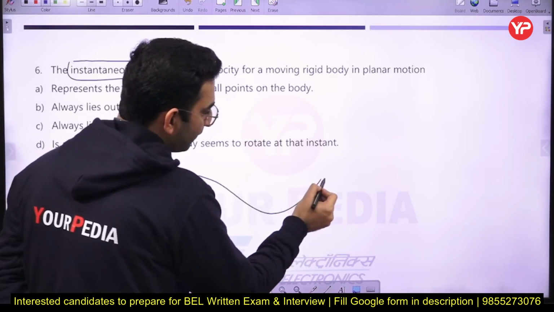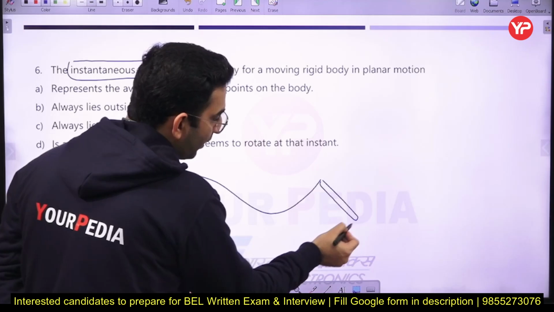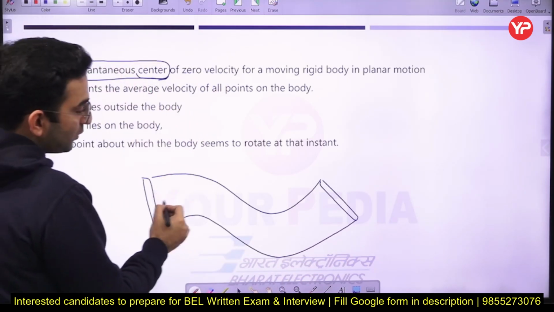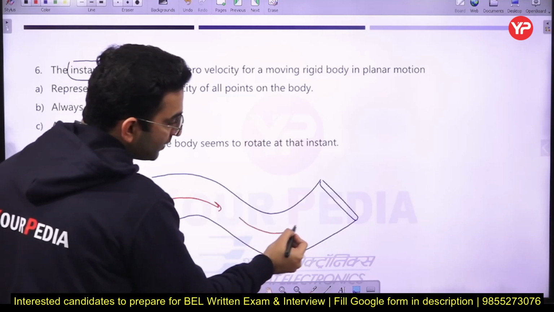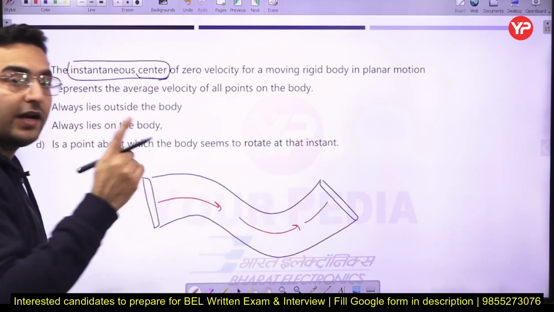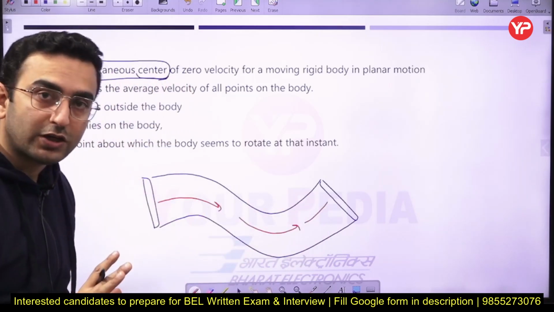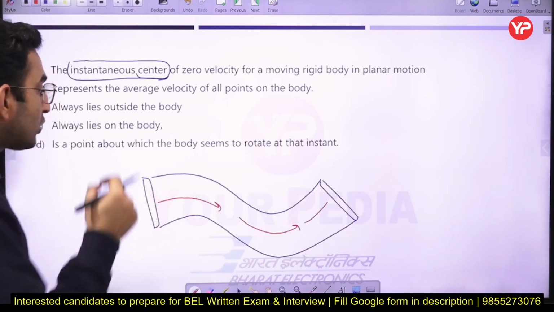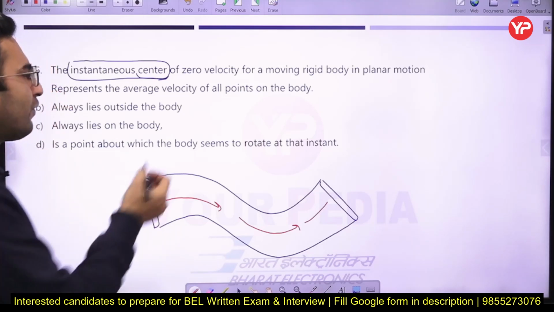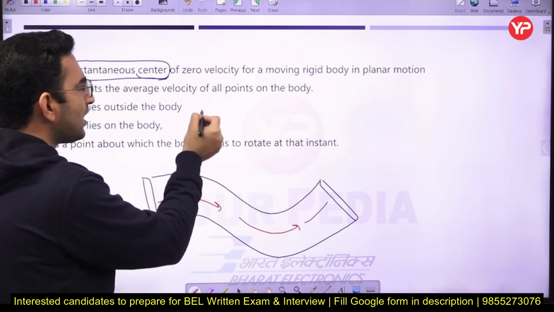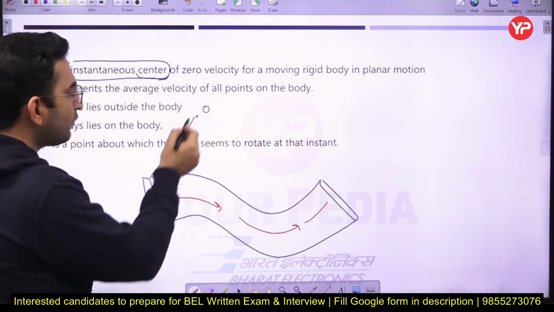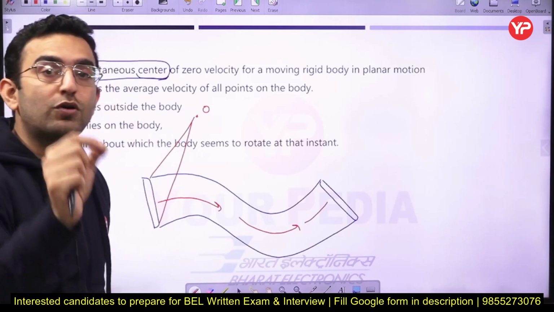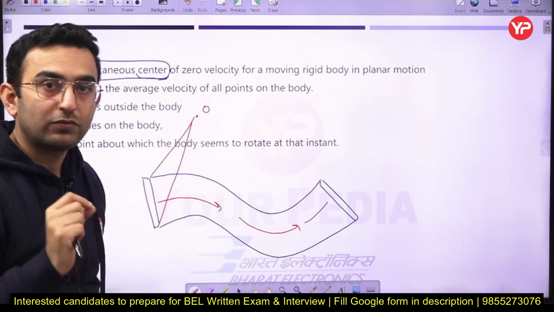of something like that. Here I am assuming that the link is having this particular motion. Here you can see it is neither pure rotation nor pure translation. So how do we analyze this type of link? In that case, we define some imaginary point. Let us say this is an imaginary point O, about which we are assuming that this link is under pure rotation at that particular instant.